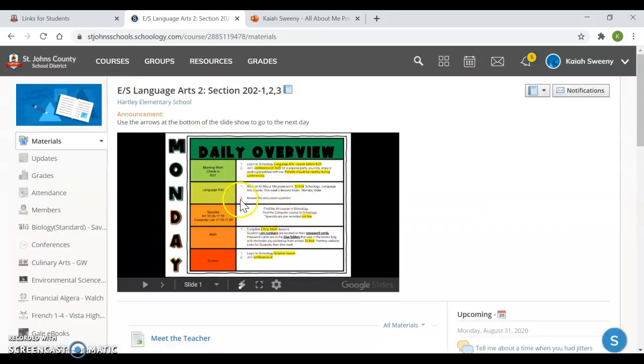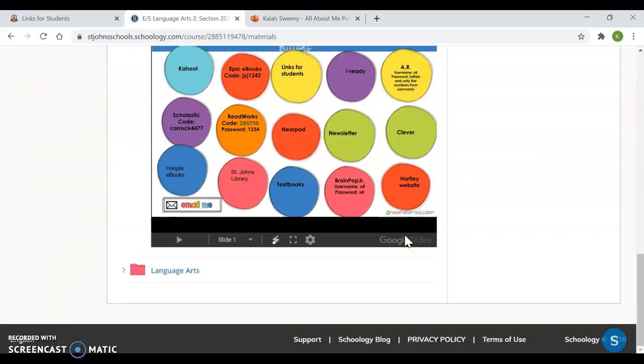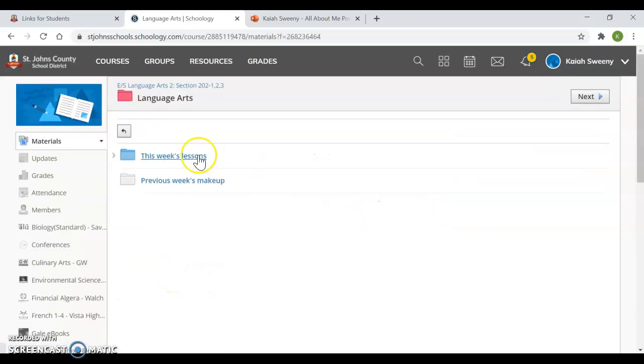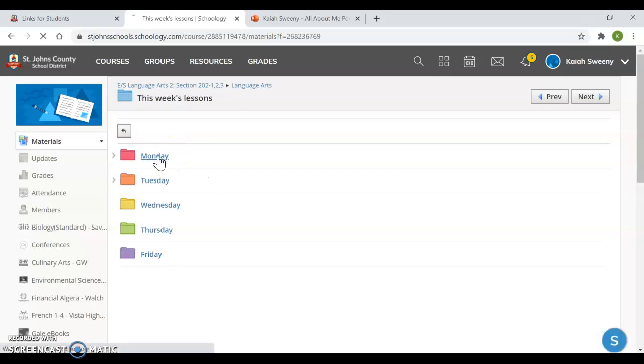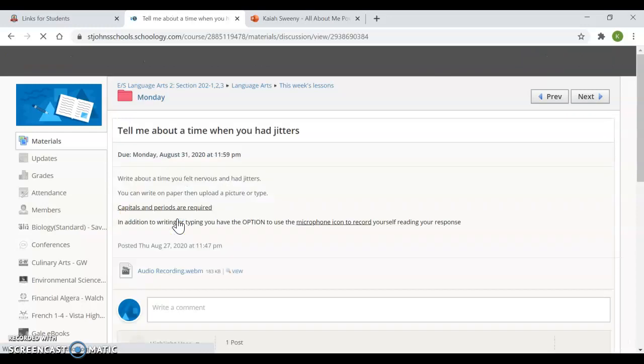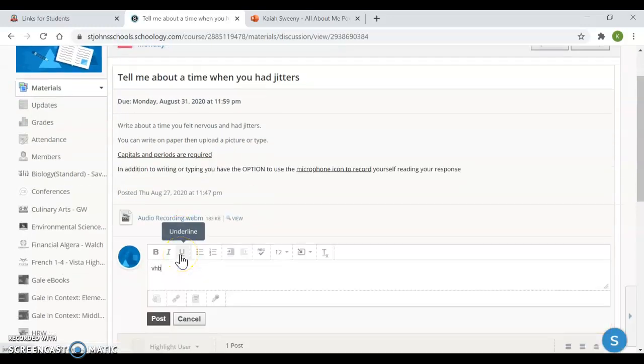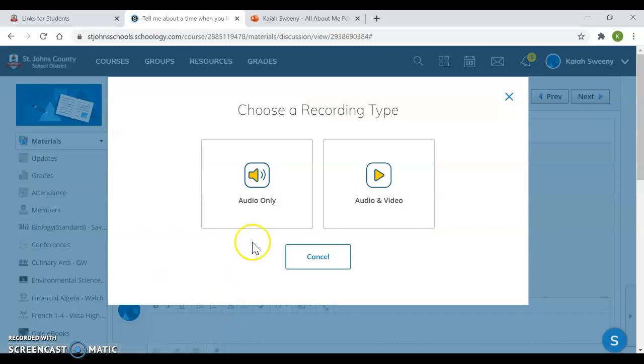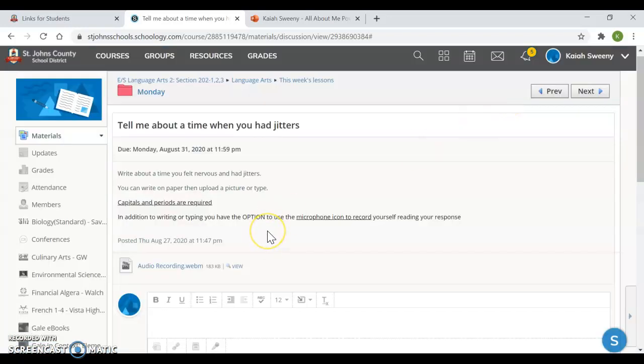Next in your lesson plan says answer the discussion question. So again, you're just going to go to the folder, go to Monday, and right below your PowerPoint, what's your discussion question? Tell me a time when you had jitters. You can write your answer. You can write on a piece of paper and upload a picture. If you want an option when you are done typing or handwriting, is to record your voice reading your discussion. And that's optional if you want to add that on.